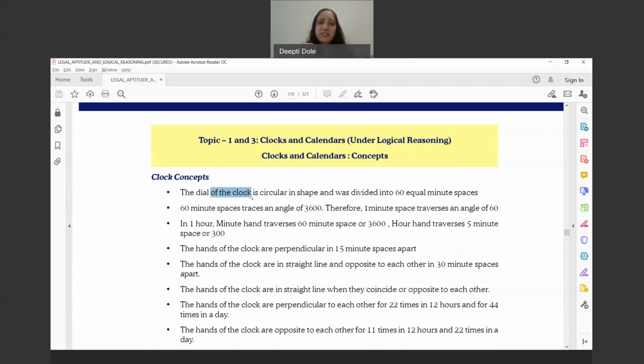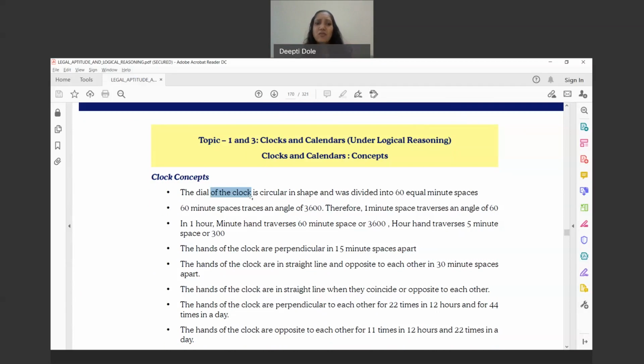Now 60-minute spaces traces an angle of 360 degrees. So 1 minute space traverses an angle of 6 degrees. I hope you get this, it is simple math. 60 into 6 is 360, and 1 minute traverses an angle of 6 degrees. So 1 minute, 6 degrees.